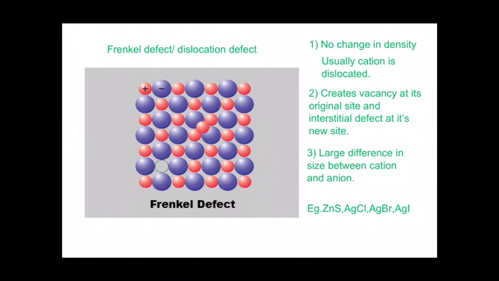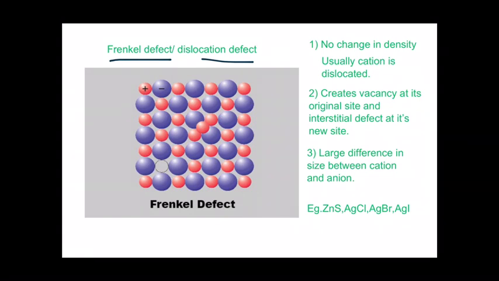So Frenkel defect or dislocation defect. Frenkel defect or dislocation defect means the dislocation of a constituent particle from its original site to an interstitial site.